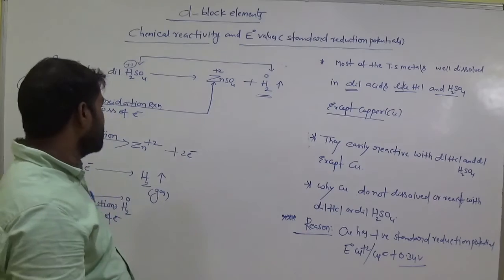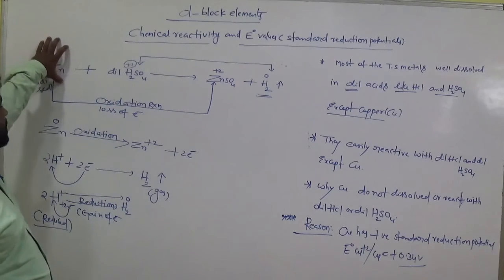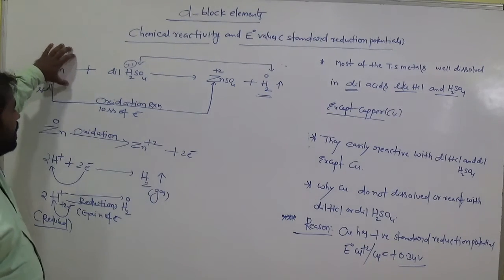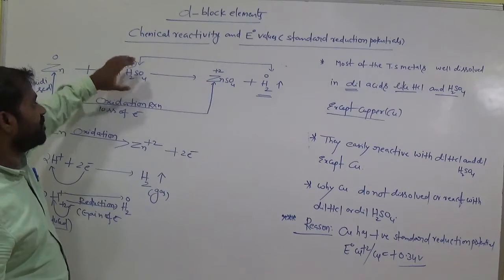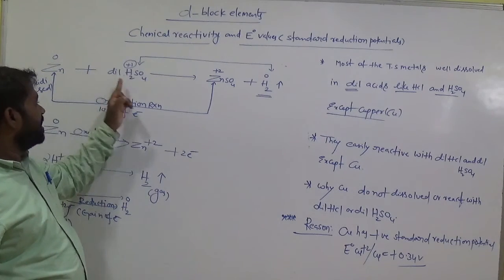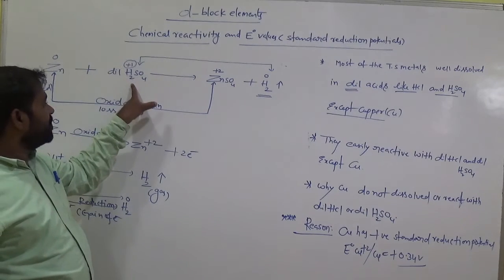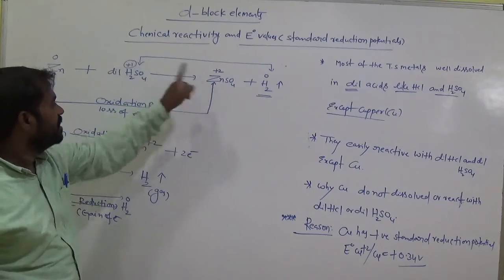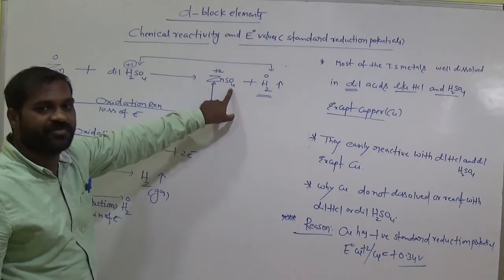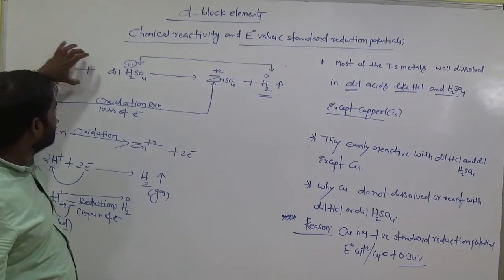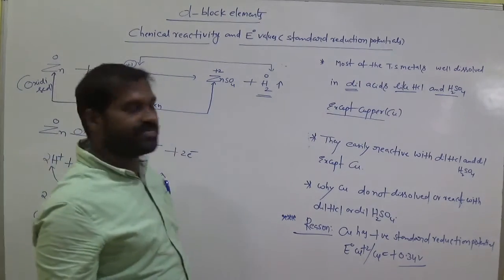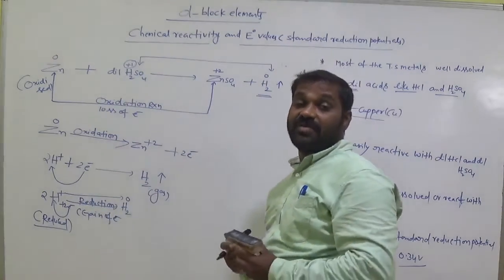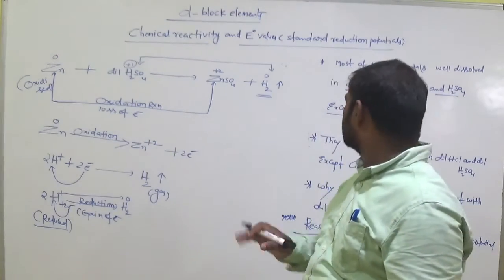Clear? So that means when this zinc, which is a 3d transition metal, displaces the hydrogen from dilute acid, am I right? This zinc removes the hydrogen from H2SO4 and zinc occupies the space of H2 here. Here H2SO4, but here it is ZnSO4, am I right? That means this zinc removes the hydrogen gas from dilute acid. So why does zinc displace the hydrogen here? That is the concept here.